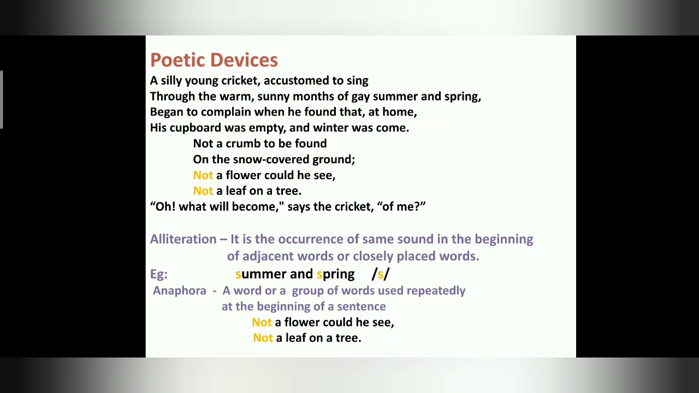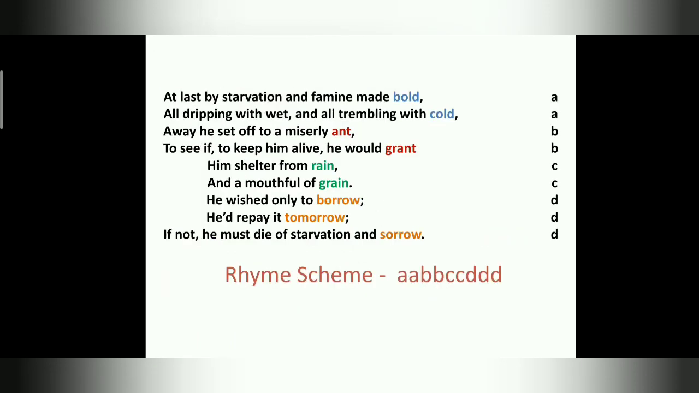So what is anaphora? It is a word or a group of words used repeatedly at the beginning of a sentence or a line. Now you can see the third line from last, not a flower could he see, not a leaf on a tree. So "not" and "not" are repeated at the beginning of a line. The same word is repeated, so this is anaphora. Is this clear, children? Now we'll move on to the second stanza and see the rhyme scheme.